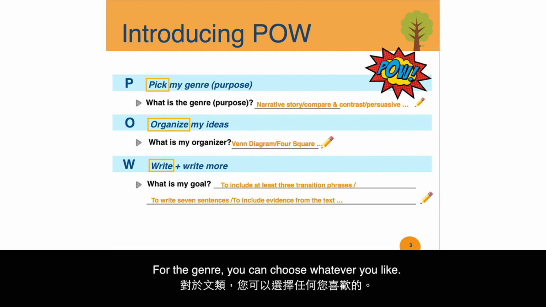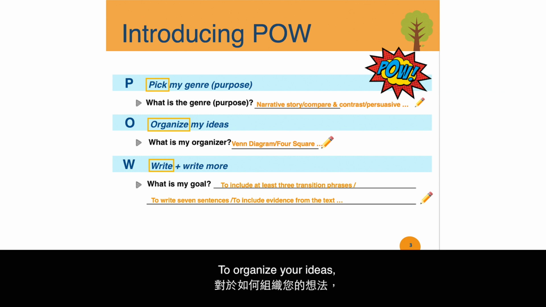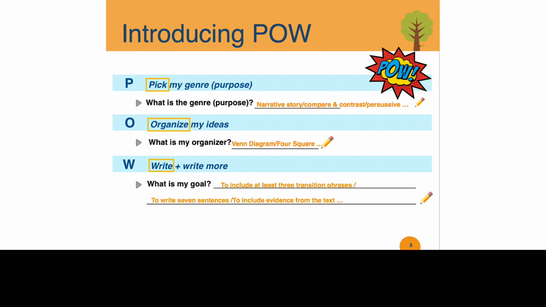For the genre, you can choose whatever you like. For instance, narrative, compare and contrast, persuasive text, etc. To organize your ideas, you can use a Venn diagram, foursquare, etc. as the structure.